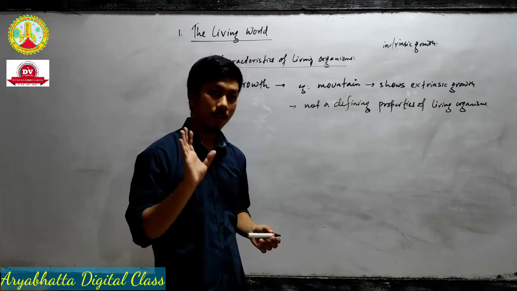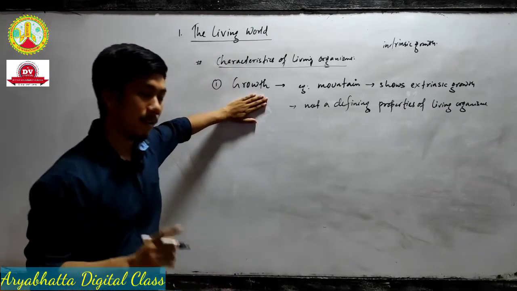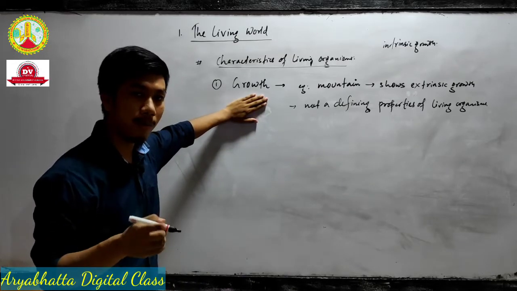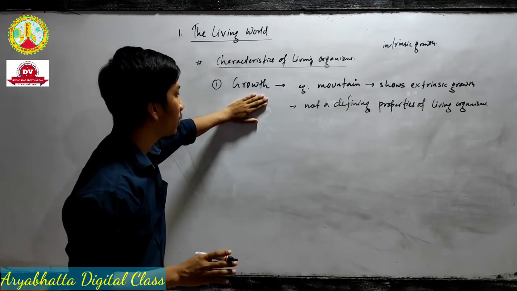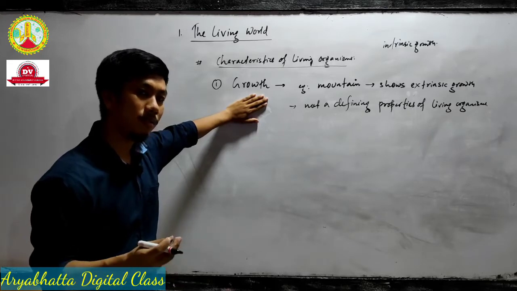So please be sincere. The first characteristic is growth. Though growth is a characteristic of living organisms, it shows an exception. Remember, in biology we always find exceptions. Biology is a subject of exceptions. So in the case of the mountain, we find growth also.